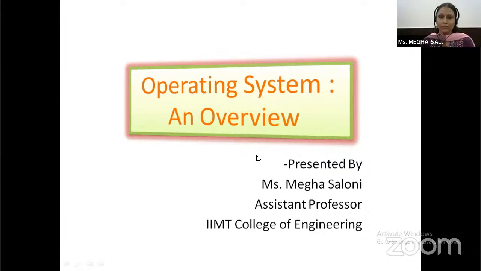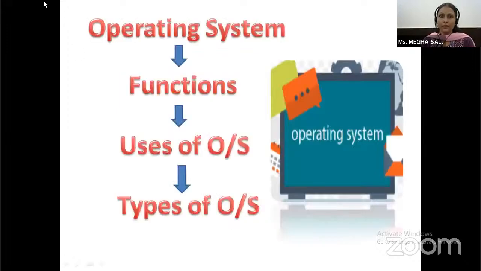Today, I'm going to deliver a lecture on operating system: an overview. In this lecture, we will see overall what the operating system is, what the functions of an operating system are, and the different types of operating system. This is the flow chart of what I am going to deliver to you.